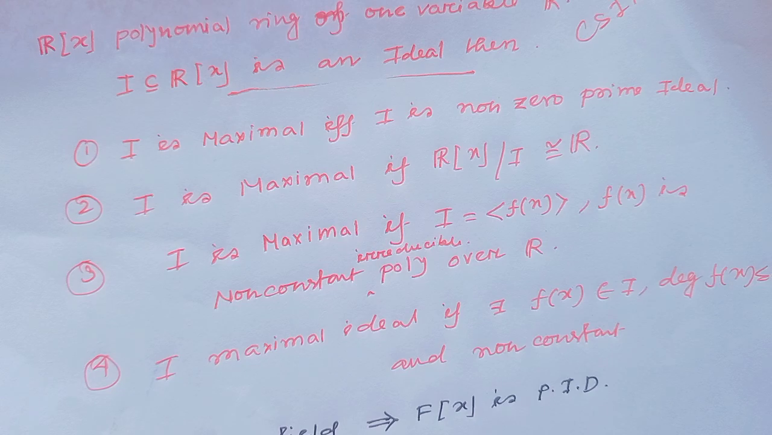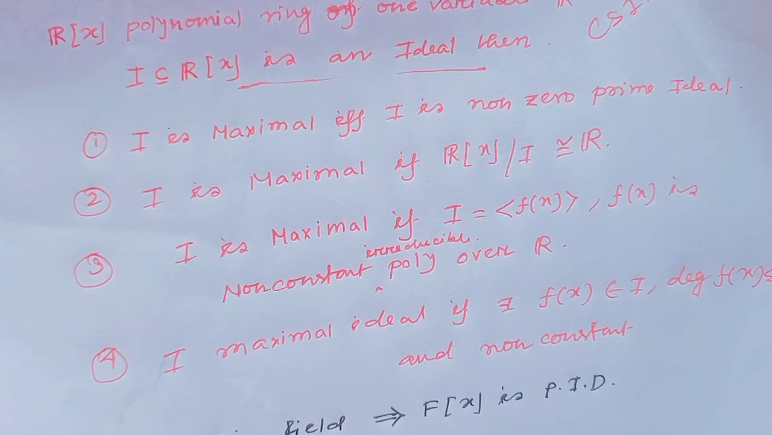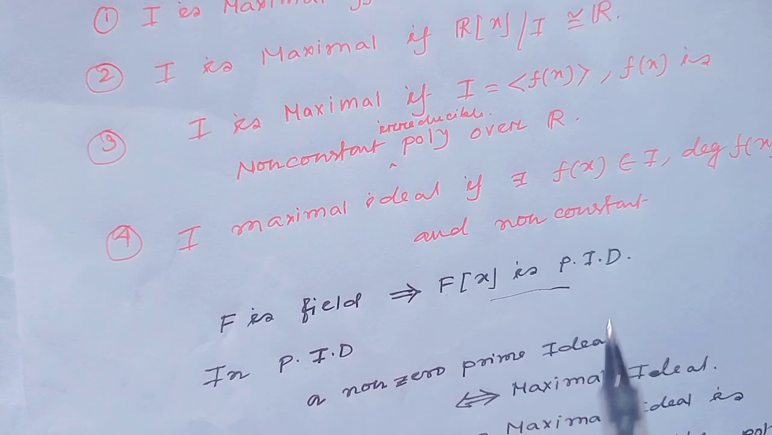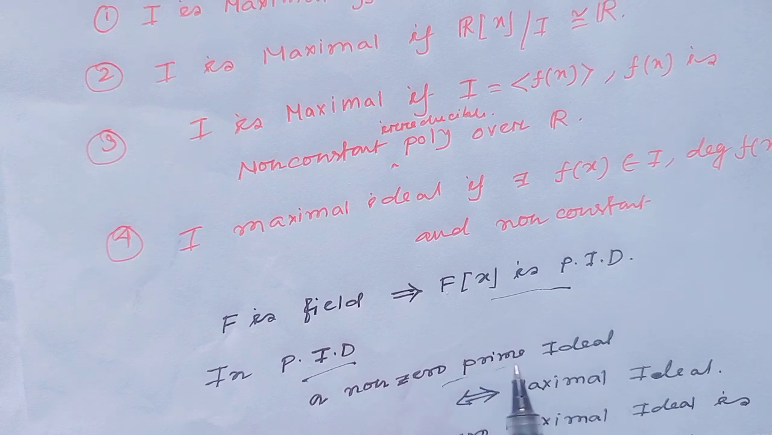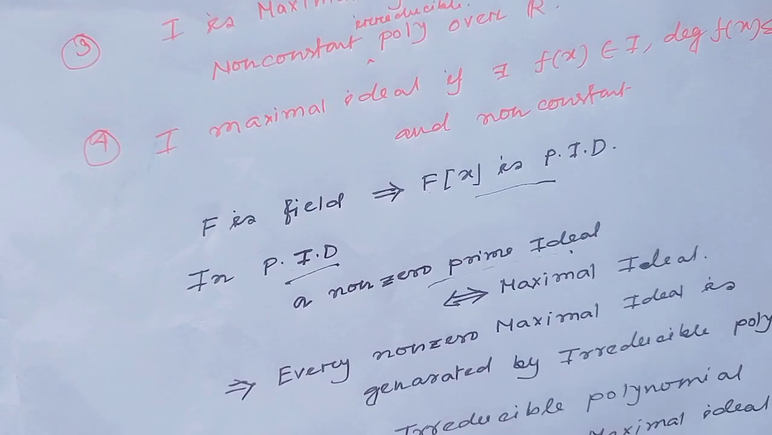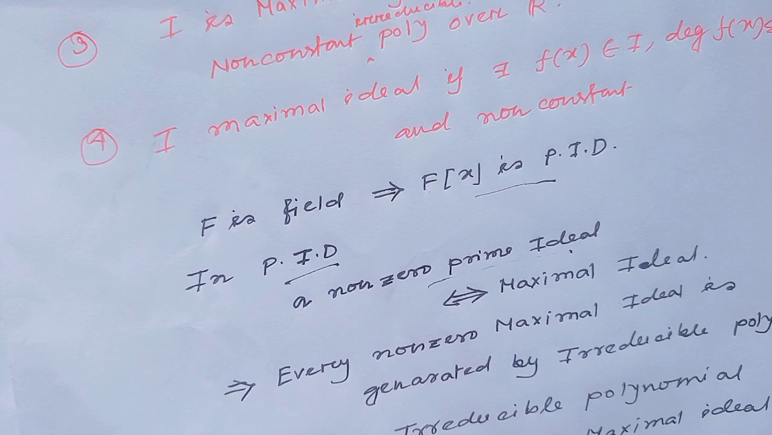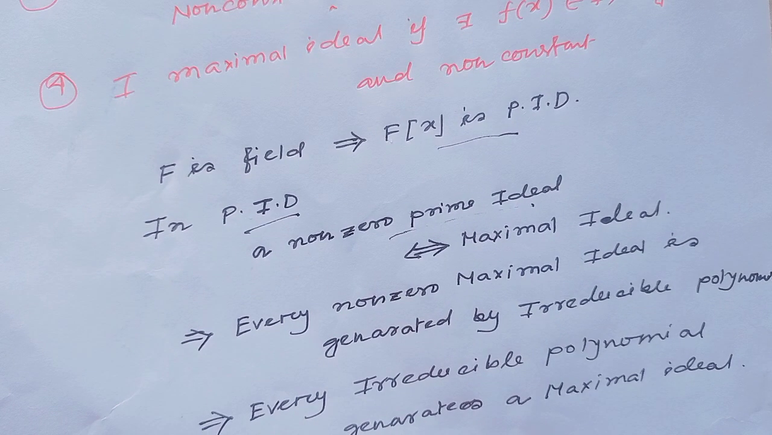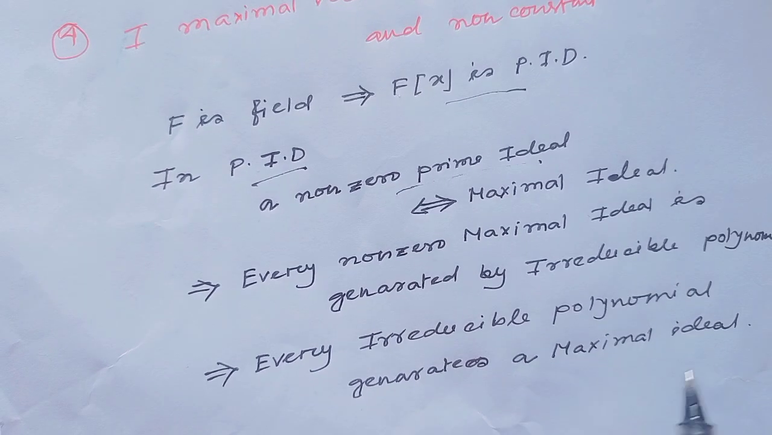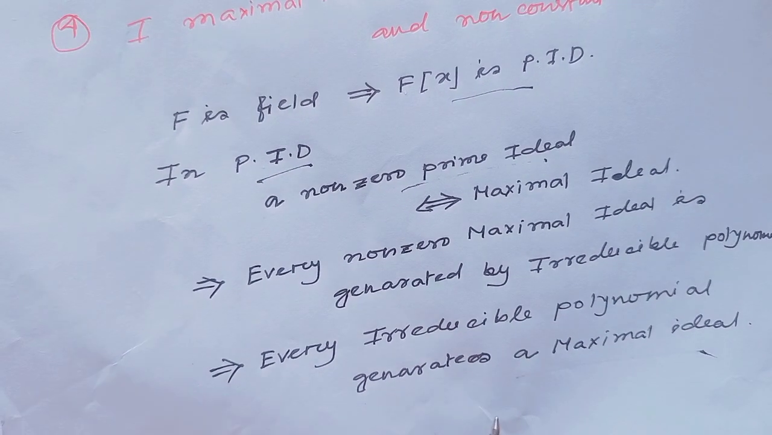This is a very conceptual question. If you know the theorem which I discussed a few minutes ago, if you know the statement, then you can verify this question very easily. At first, recall again: if F is a field, then Fx is a PID, and in a PID a non-zero prime ideal always implies a maximal ideal, and every non-zero maximal ideal is generated by an irreducible polynomial, and every irreducible polynomial always generates a maximal ideal.